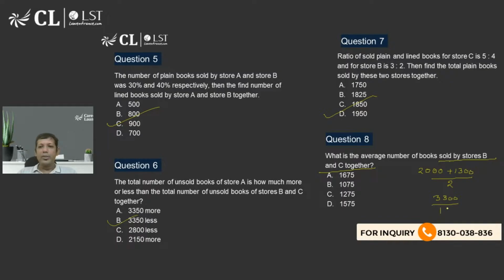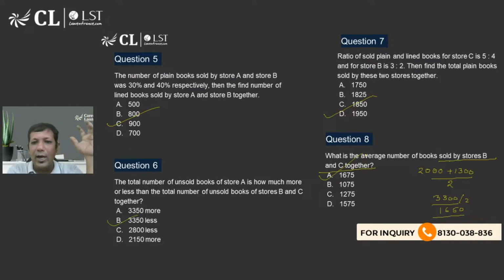So that is going to be 1650. So my answer should be a little greater than 1650. There is only one option, option A. We don't need to calculate the whole thing. If you want, you can take 2000 plus 1350 divided by 2. You directly get 1675. Even if I approximate, I'm still going to get a similar answer.